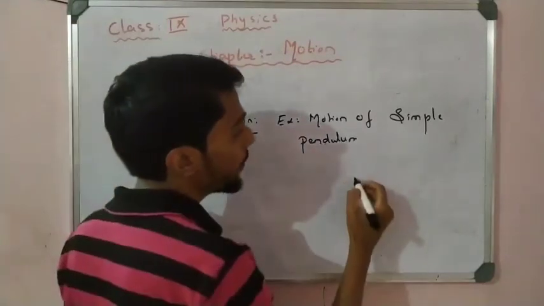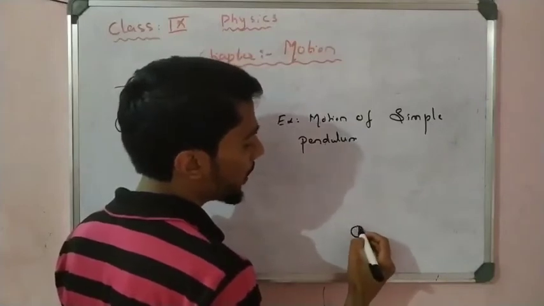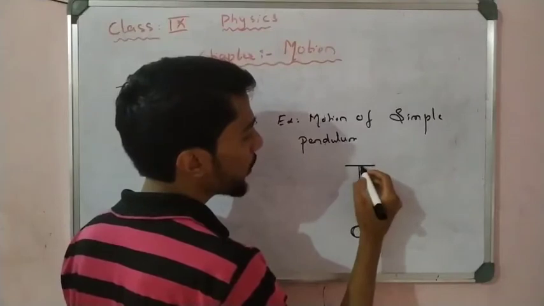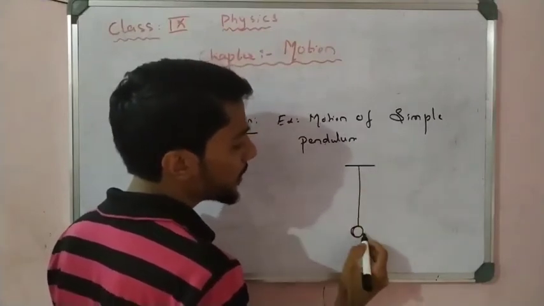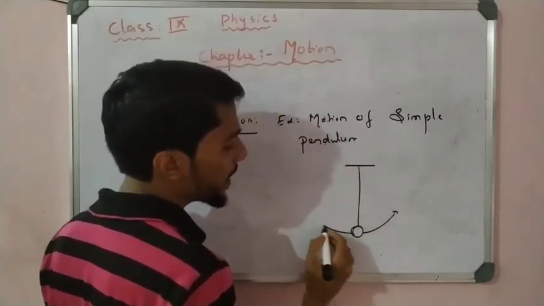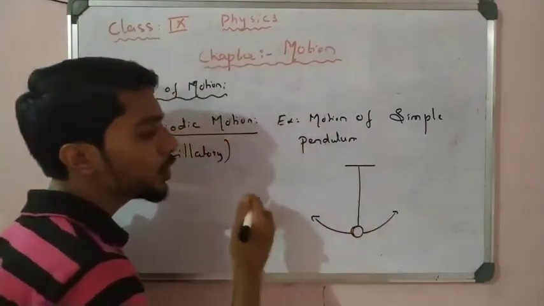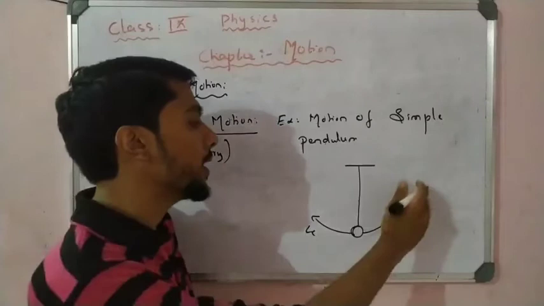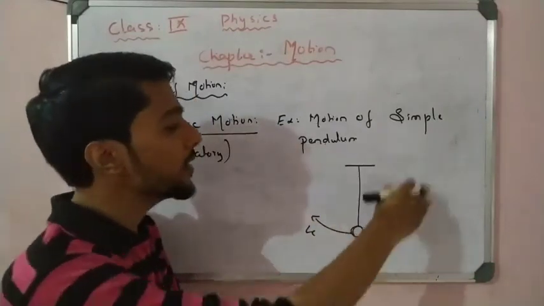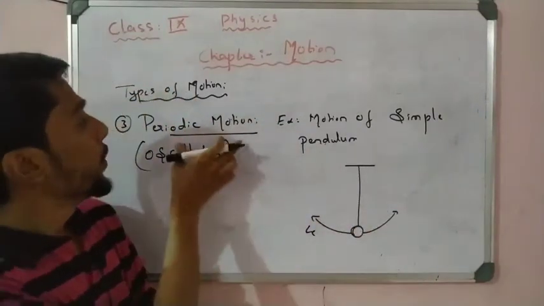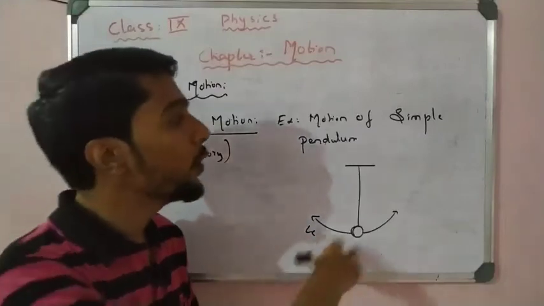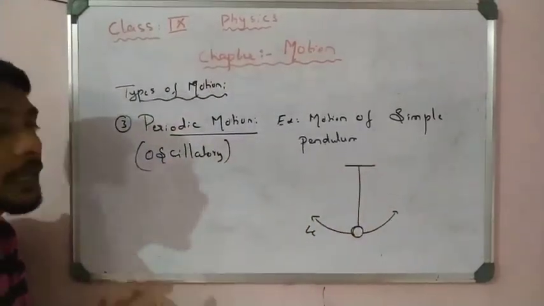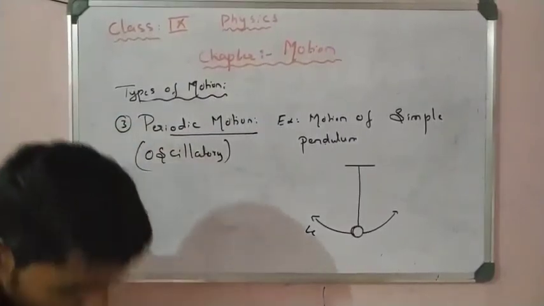If I take an iron bob and connect it to a string fixed at one position, what I observe is that it is swinging in this direction, from left to right, left to right. That is called periodic motion. The motion of the pendulum is called periodic motion. So this, students, is the third type of motion, periodic motion, right?